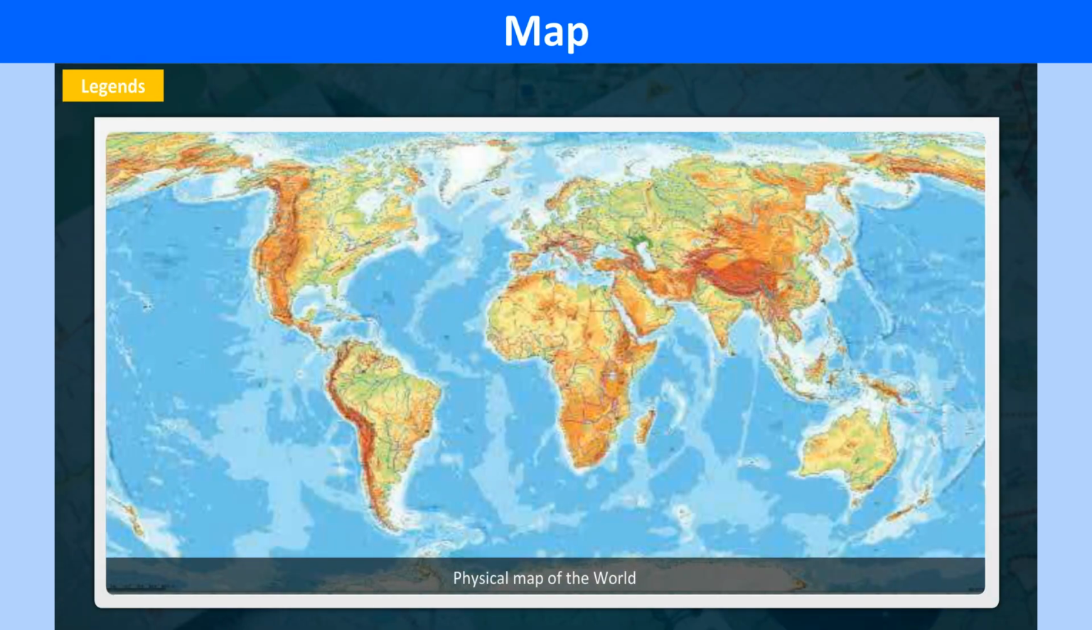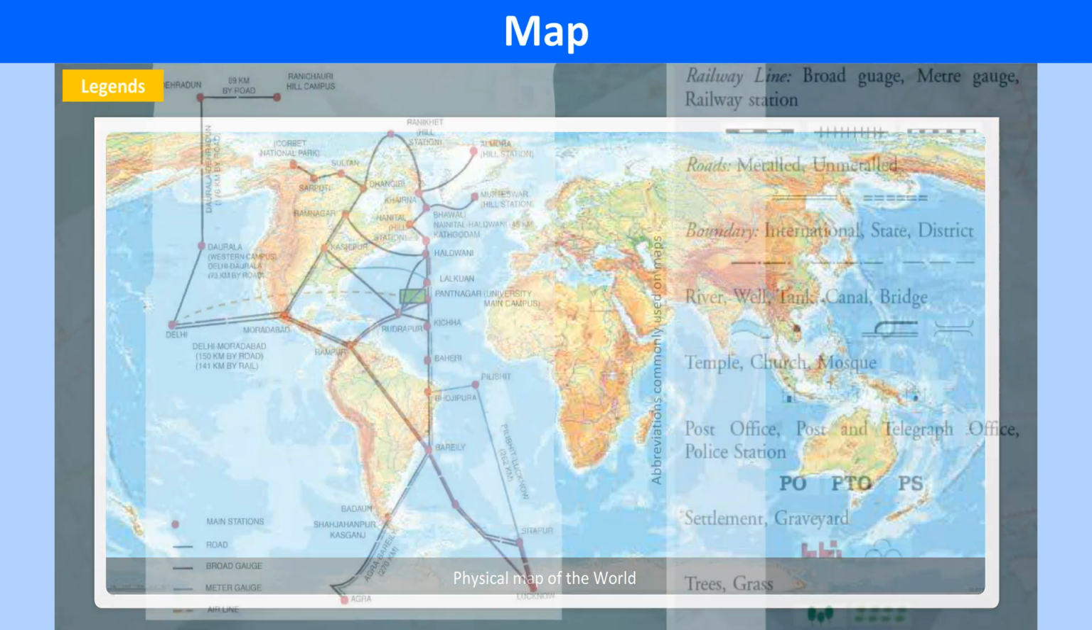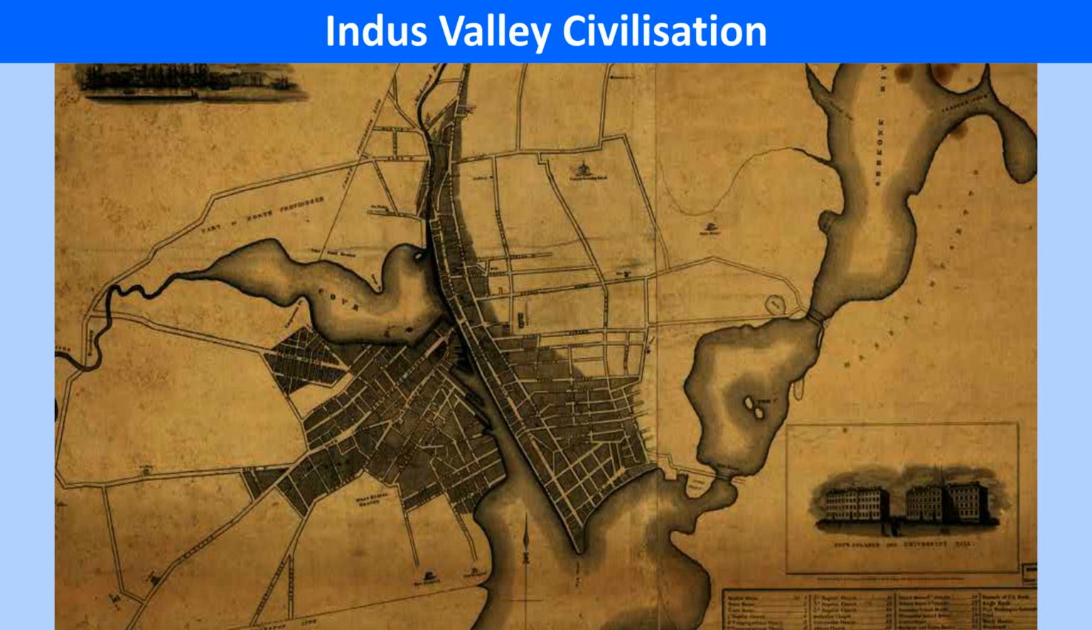Legends define the types of features shown on a map. It is a standard practice to use blue for all water bodies, green for vegetation, brown for physical features, and black for names.